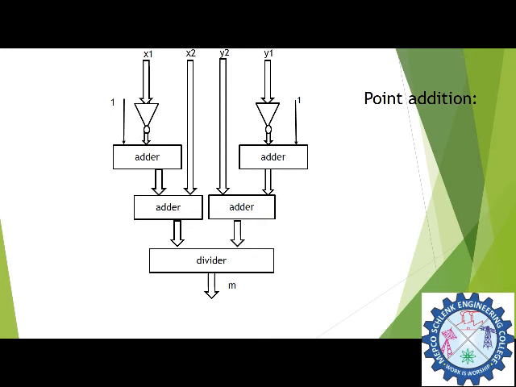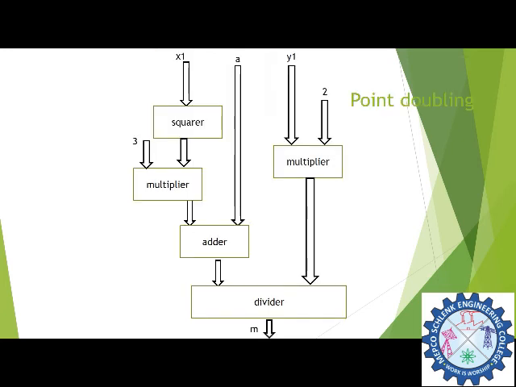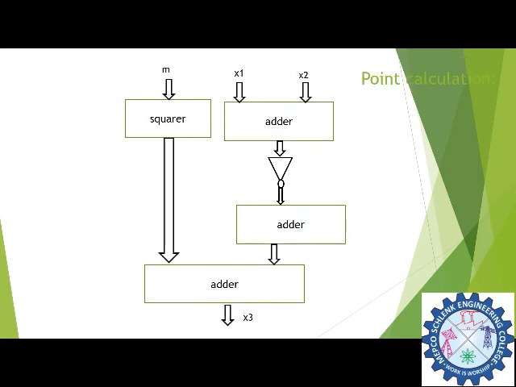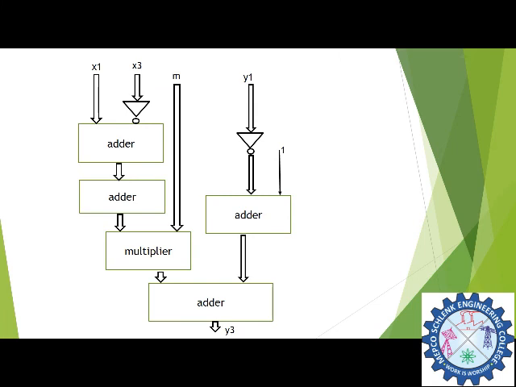This is the overall architecture for point addition and the overall architecture for point doubling. This is the architecture for point calculation. The result of the point calculation will be two coordinates, x and y. The x coordinate will be x3 and the y coordinate will be y3. That is the output of the point calculation.